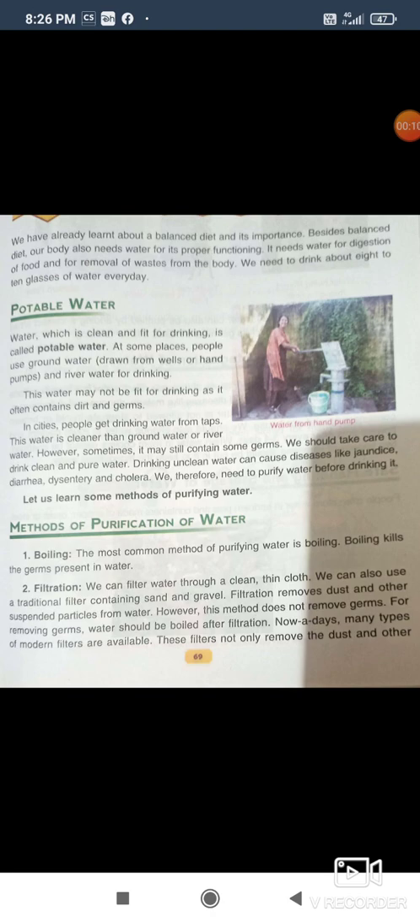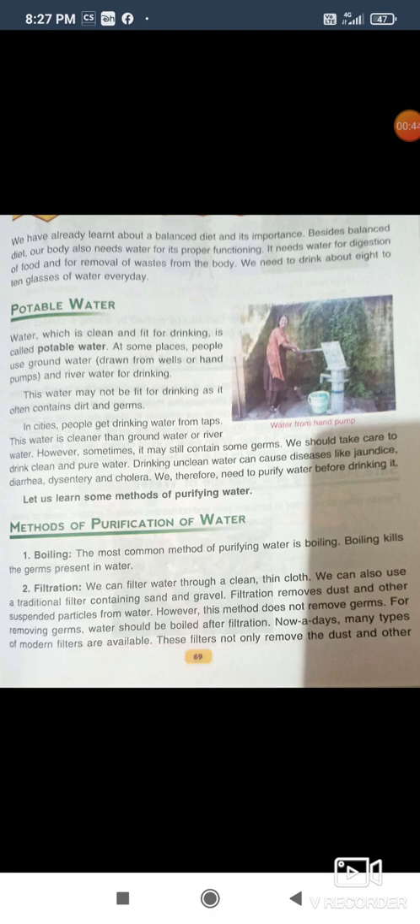We have already learnt about a balanced diet and its importance. Besides balanced diet, our body also needs water for its proper functioning. It needs water for digestion of food and for removal of waste from the body. We need to drink about 8 to 10 glasses of water every day.